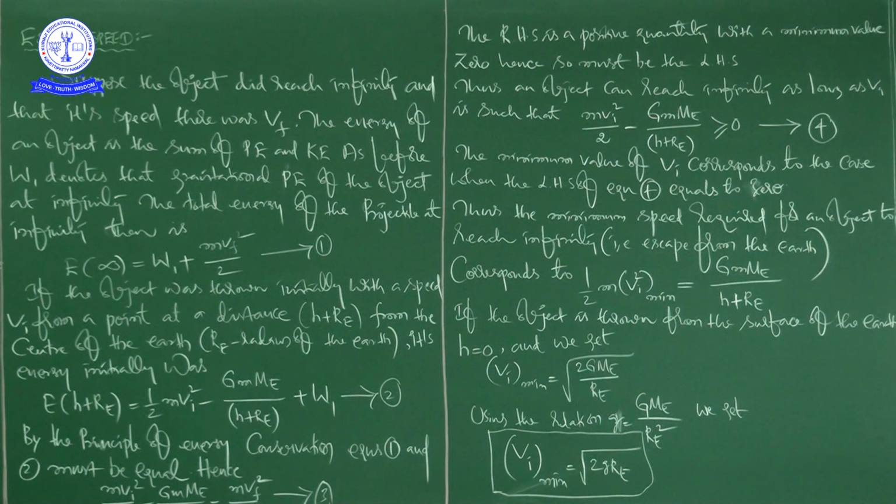mvf square by 2. It is like equation 3. Next, see here, the RHS, the right hand side, is a positive quantity with a minimum value 0, and hence so must be the LHS. So what he is saying here is that the RHS is a positive quantity with a minimum value 0, hence so must be the LHS.